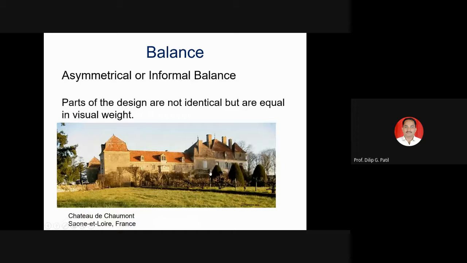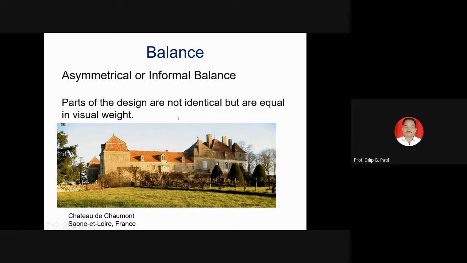So this is asymmetrical balance. You see that this particular building is not symmetrical. The structure at this end is not equally symmetrical or the same as that on the right-hand side, and the whole project is different and does not have symmetry. But as a whole structure, it should be one. It should give the effect that the whole structure is like one structure, and that is called unity.